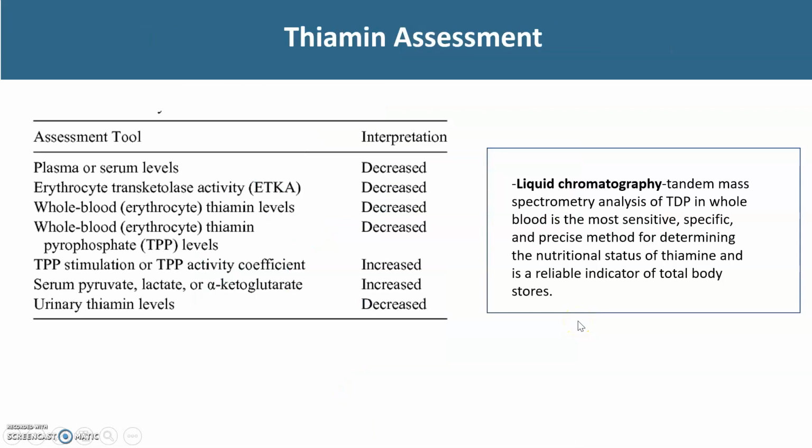And in this final slide, I wanted to talk just briefly about thiamine assessment. Now, liquid chromatography of the whole blood is considered to be the most sensitive. That's not always able to be requested. I think it can be a little more expensive than some of the other methods, but I don't know if I want to say gold standard, but it is considered to be the most sensitive.